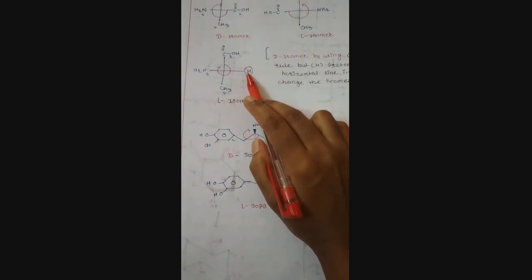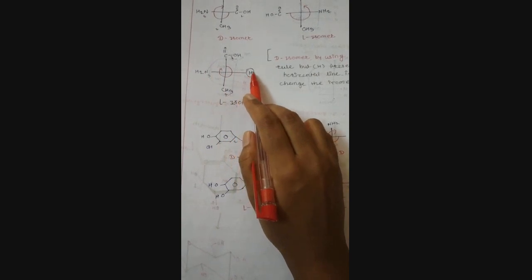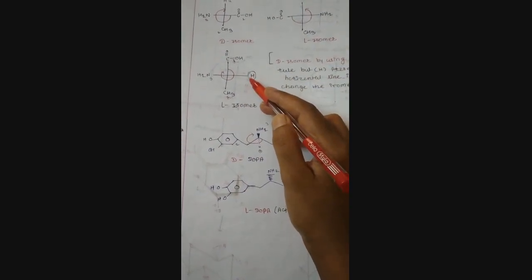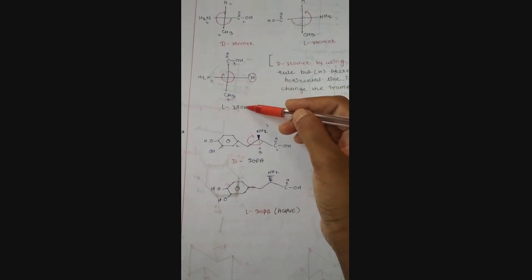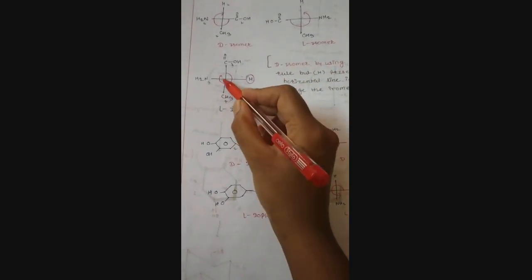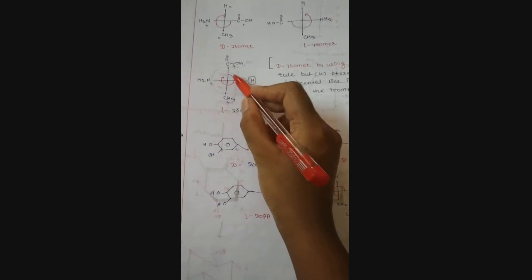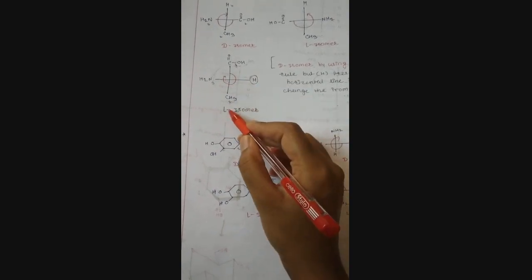But by the rule, when the H is present on the horizontal line, the isomer will be changed. If it is clockwise, D, then it is converted into L. But if it is L, it is converted into D. Here it is clockwise, meaning D isomer, so we know it as an L isomer.